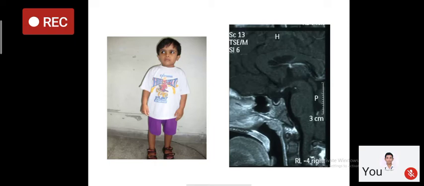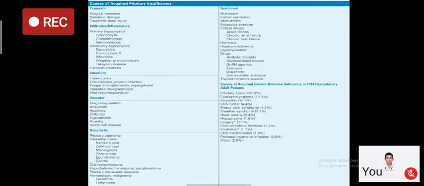Why am I showing you all these photographs? When we see a short child, it does not always mean deficiency of growth hormone. As we have shown you and discussed with you, there are many more causes of short stature which we should find out. And growth hormone is needed only in a very select number of patients.